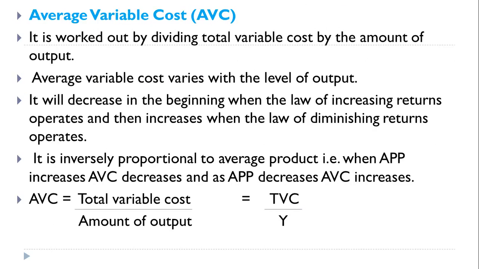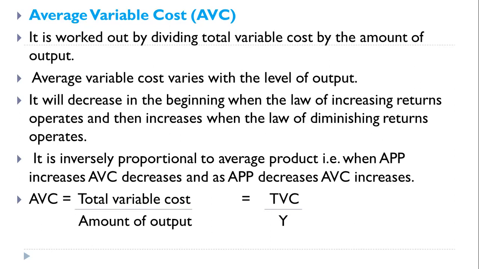Now, average variable cost. If you divide the total variable cost column by the amount of output, then you will get average variable cost. So it varies with the level of output.